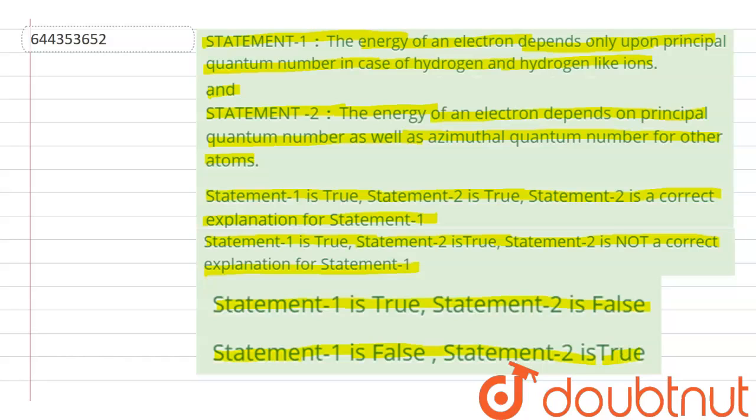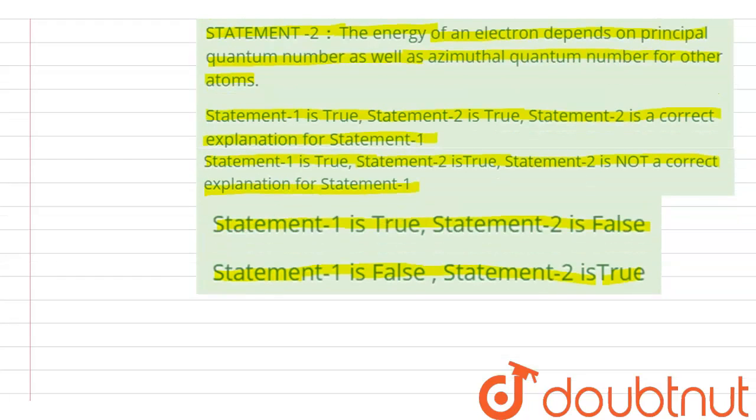So it is given for Statement 1 that the energy of an electron depends upon the principal quantum number in case of hydrogen and hydrogen-like ions. So for energy, we have the equation that is minus 13.6 Z square divided by n square. So Z is for hydrogen-like atoms, Z is 1, right?